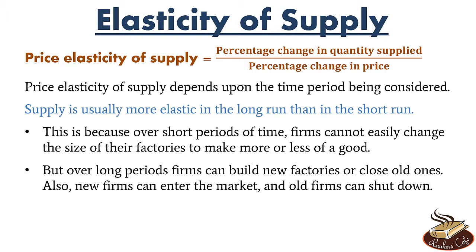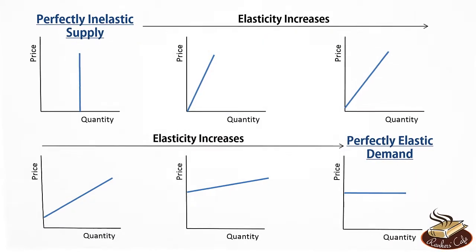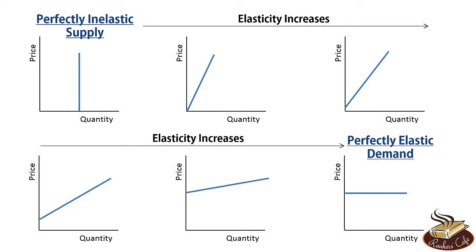Now, similar to the graphs that we got for elasticity of demand, we have the following figures for elasticity of supply. A perfectly inelastic supply is represented by a vertical line, and a perfectly elastic supply is represented by a horizontal line. And in between we have various different supply curves. The steeper the curve, the more inelastic the supply. Conversely, the flatter the curve, the more elastic it is.